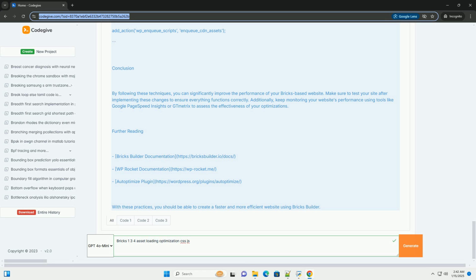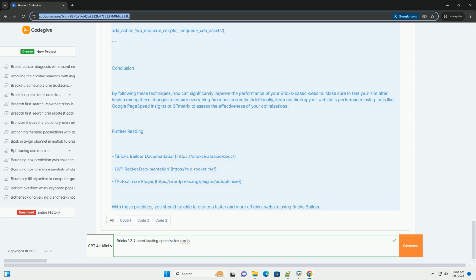Example code for optimization. 1. Minification and combining assets. You can use plugins like AutoOptimize or WP Rocket to handle minification and combining of CSS and JS files automatically. However, if you prefer custom control, you can manually enqueue and optimize your scripts. 2. Defer and async loading. You can add the defer or async attributes to your JavaScript files to optimize loading. 3. Conditional loading. Load specific assets only on certain pages or conditions.